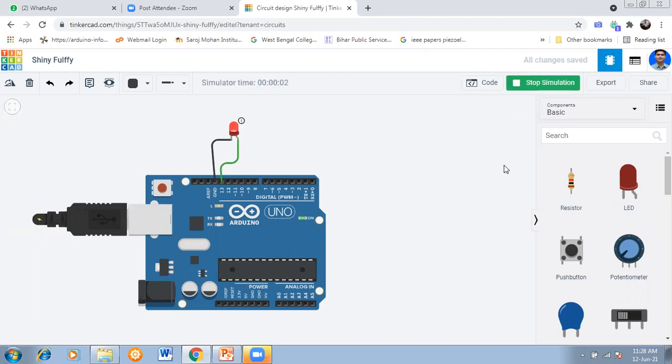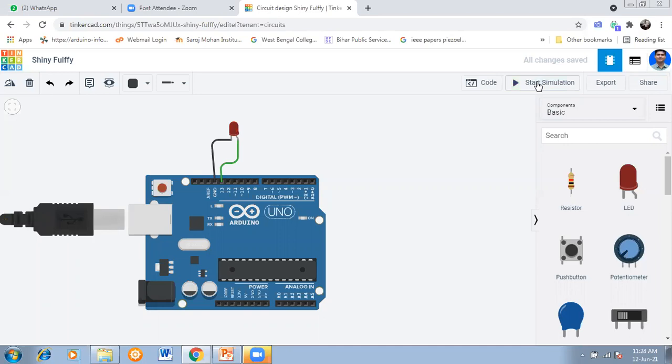So this is on and off, but you will say, sir, you did not write any code here. As I suggested, pin number 13 is inbuilt, so the code is written automatically. We need not write this code. Okay, it will run automatically. So see, it gets on and off. Okay, so now stop the simulation. So it will be off.